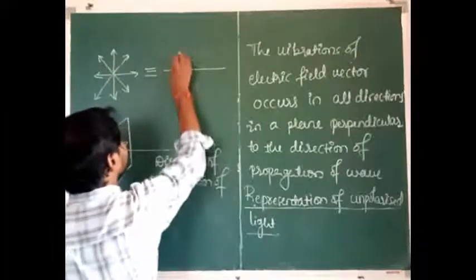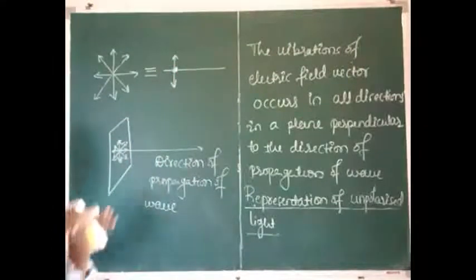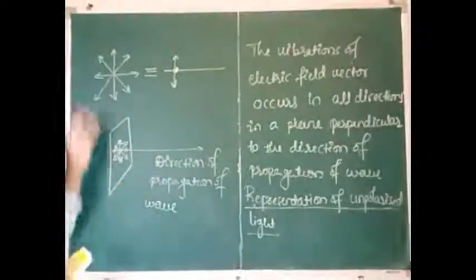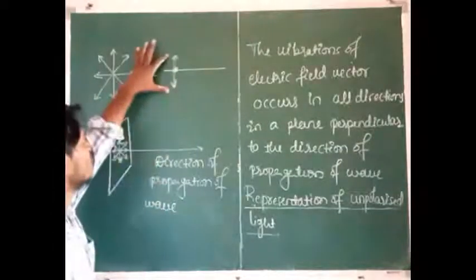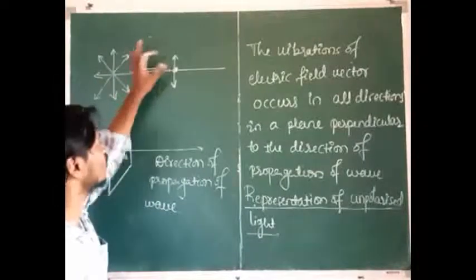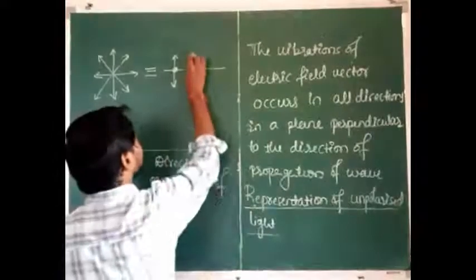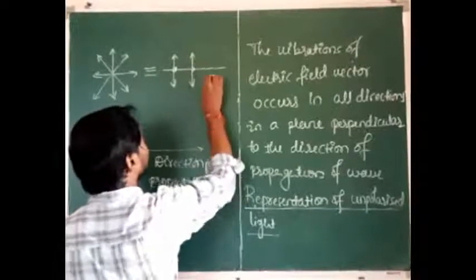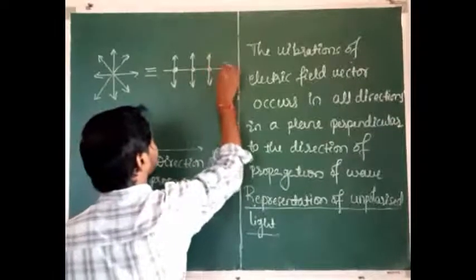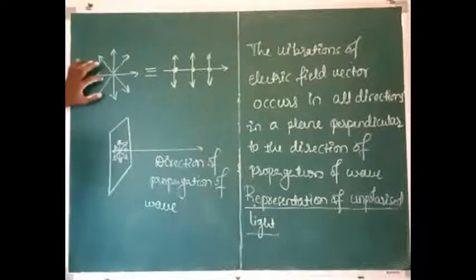It is a double arrow and this is a dot. So what does this dot indicate here? This dot indicates the rest of the directions, meaning the remaining directions. This double arrow indicates the vertical vibrations, but the dots indicate the remaining directions. And this is the direction of propagation of the unpolarized light. So the representation of unpolarized light is shown in the diagram here.